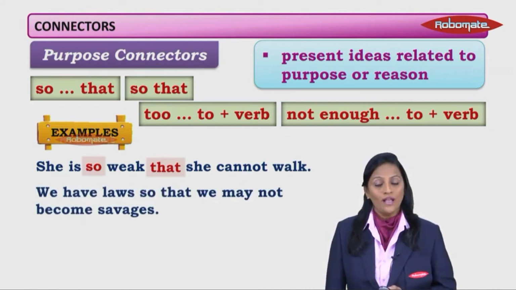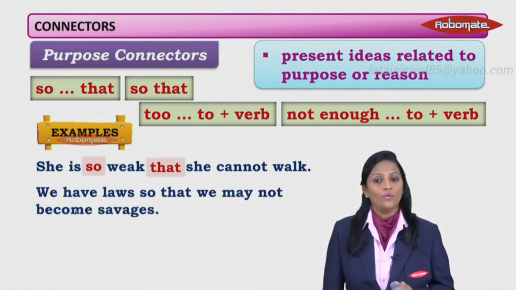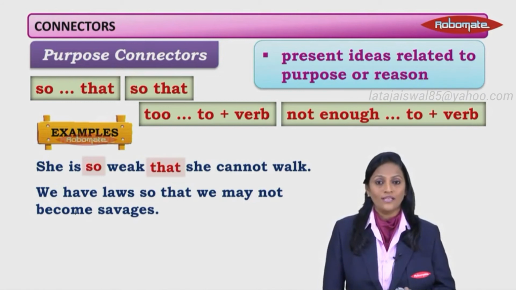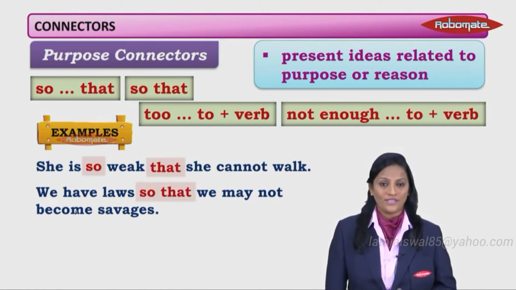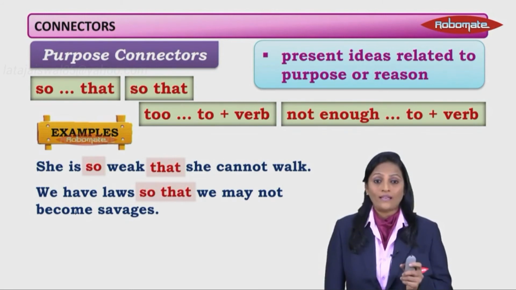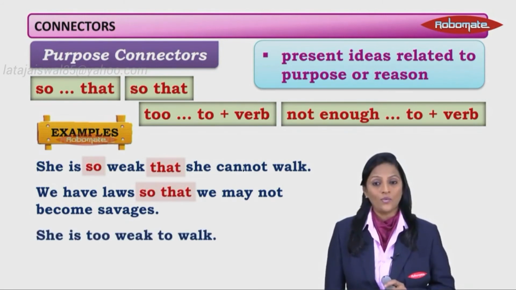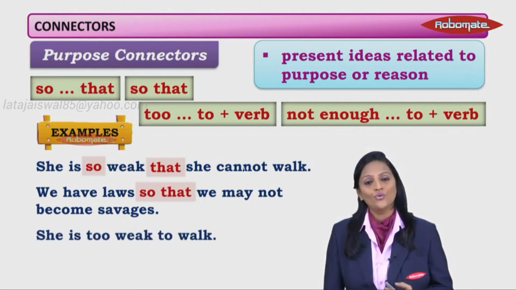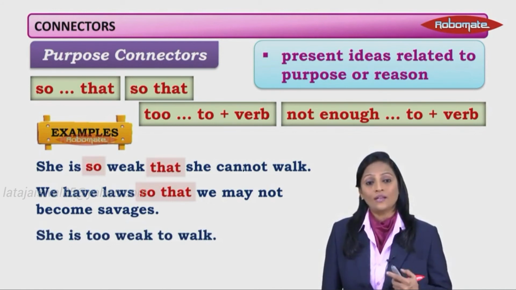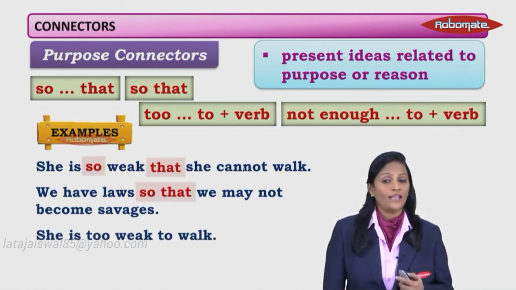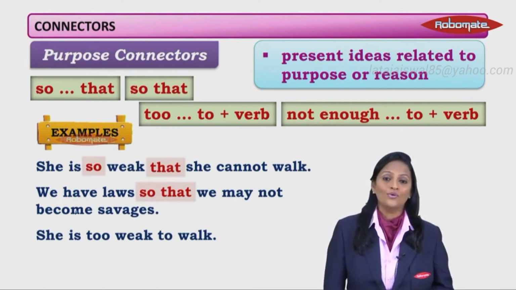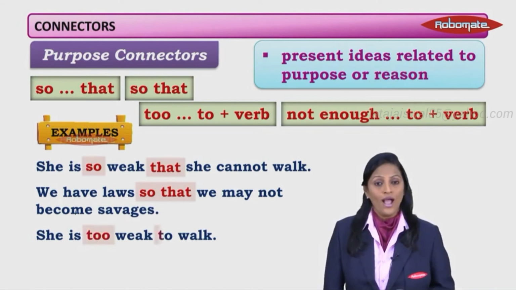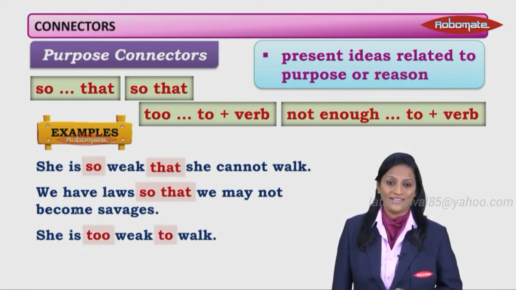The next one, we have laws so that we may not become savages. Here again, we have so that, which shows purpose, but it comes together. The so that comes together here. Next one, she is too weak to walk. The same sentence that we had in the beginning, she is so weak that she cannot walk, can also be written as she is too weak to walk. So we have used a to and we have used an infinitive.